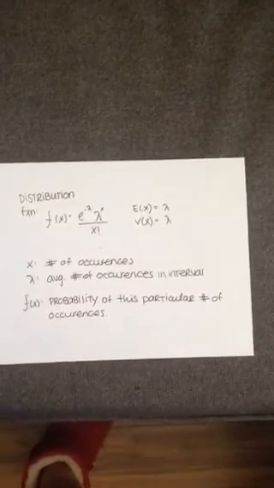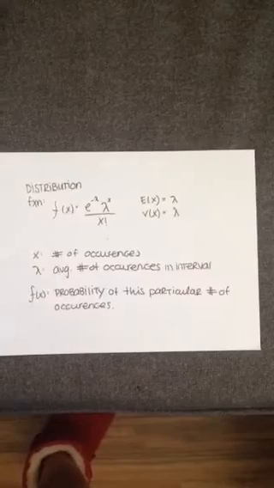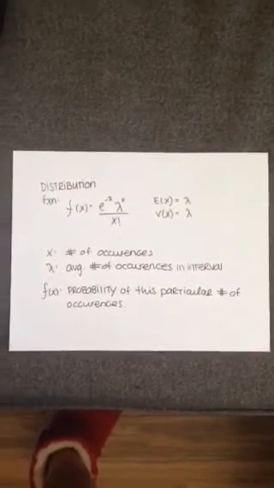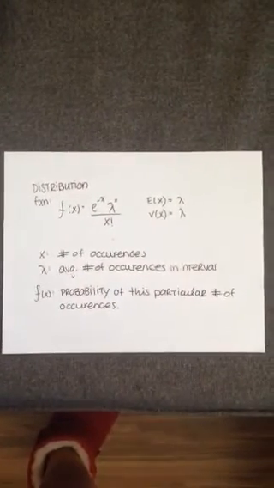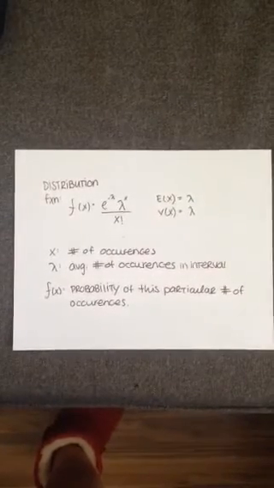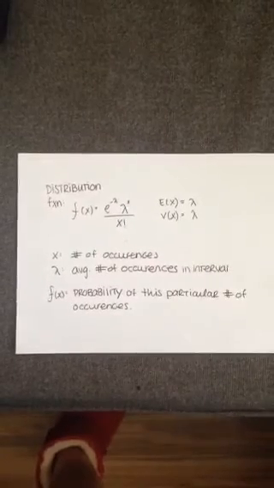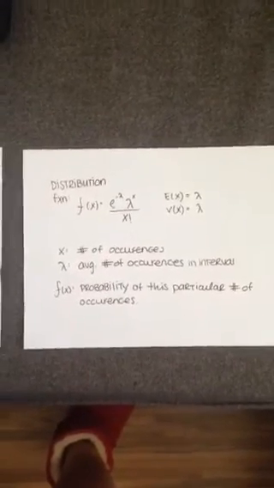So seen here is the distribution, which is equal to e raised to the negative lambda times lambda raised to the x, all divided by x factorial. The expected value is lambda as well as the variance. X is the number of occurrences in an interval, and lambda is the average number of occurrences in the interval. F of x gives you the probability of this particular number of occurrences.